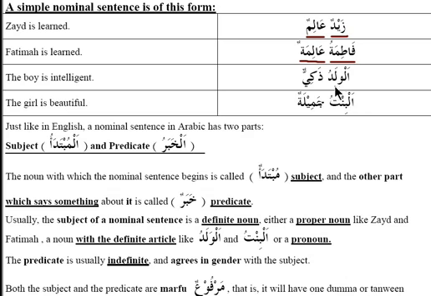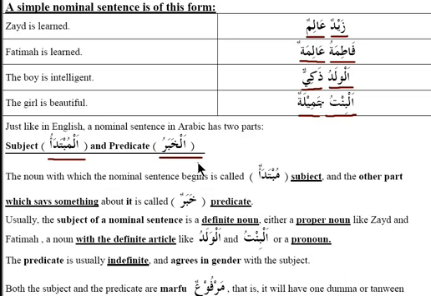Next we have Al-Waladu Dhakiyun. The boy is intelligent. So obviously Al-Waladu is Al-Mubtada and Dhakiyun is the khabar, and Al-Bintu Jamilatun. Same thing, Mubtada, Al-Bintu, and Jamilatun is the khabar. So just to repeat, in a nominal sentence, the subject is known as Al-Mubtada and the predicate is Al-Khabar. And these are terms that you should memorize from the beginning as much as you can.